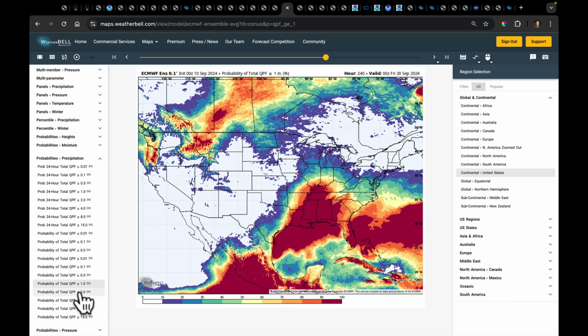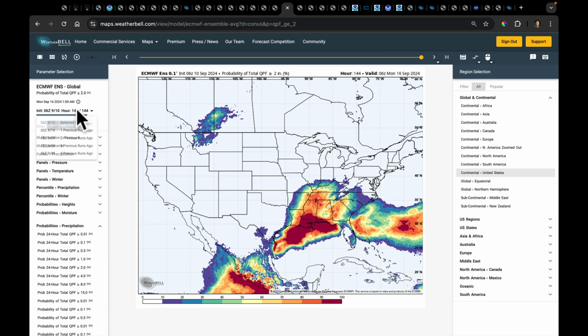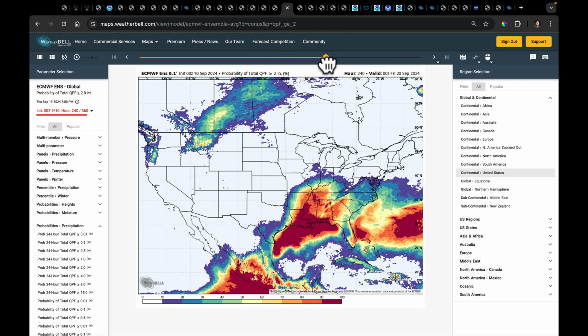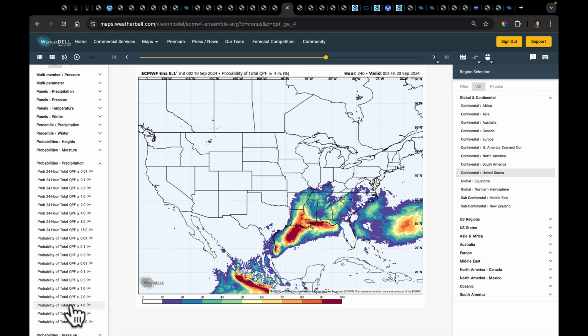Let's go ahead and step this up. We should get a new model run in here, yeah. Let's go back so I can give you a 10-day map. There it is. That's a 10-day probability of 2 inches. And this is the 10-day probability of 4.